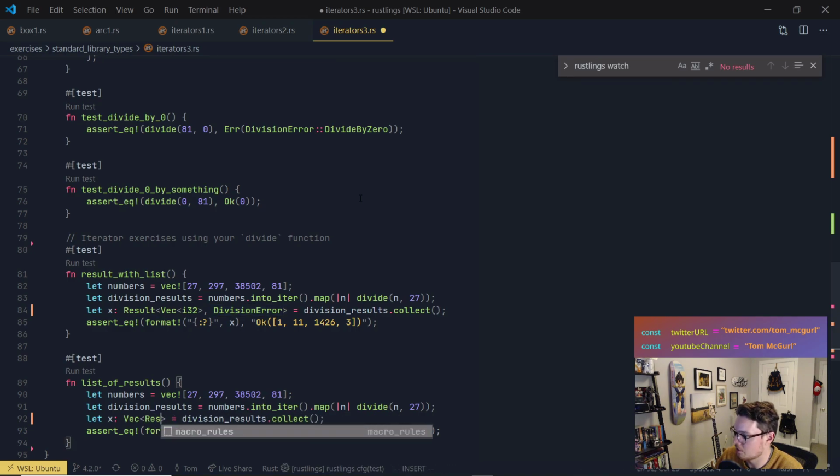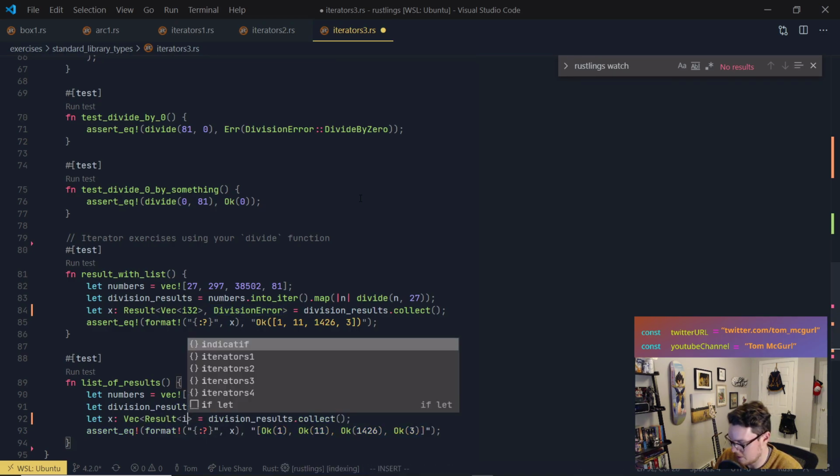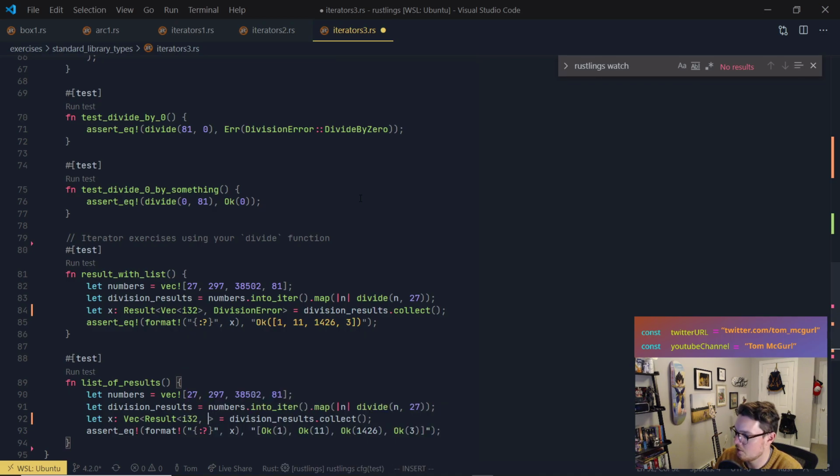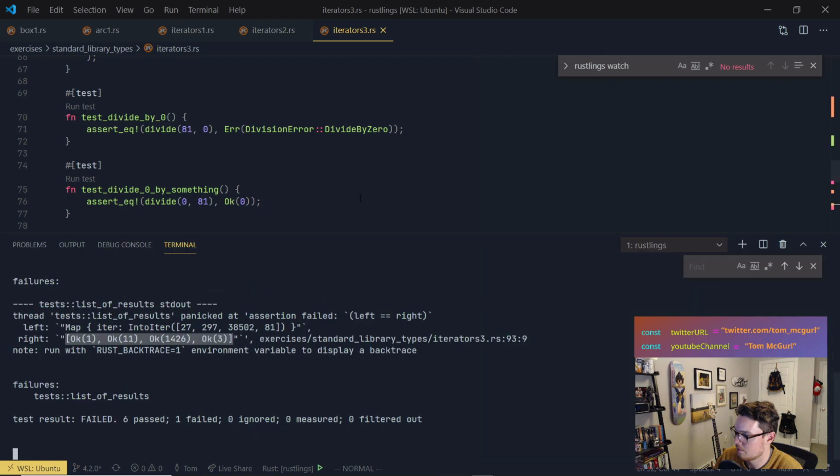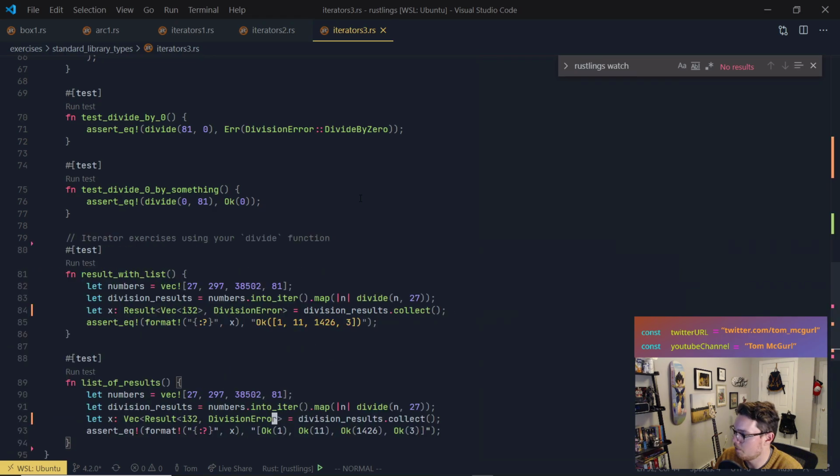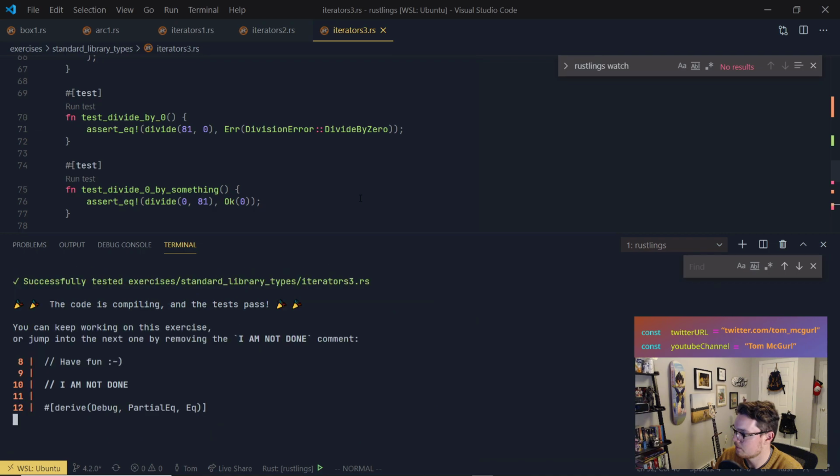Well, it's going to be results that either has an OK of integer 32 or a division error. Oh. X is a Vec, results. I left off a greater than symbol. Voila.